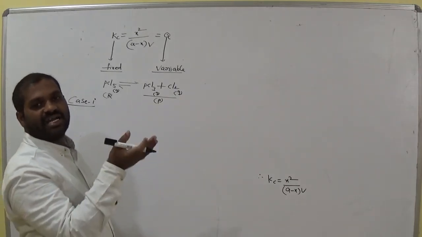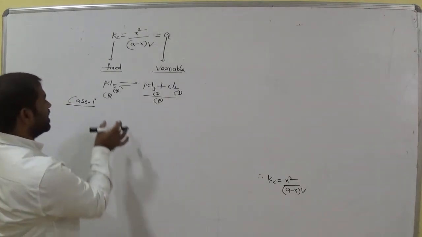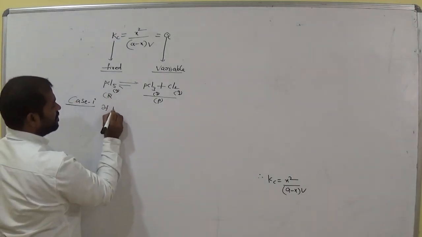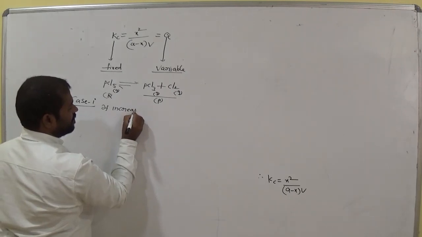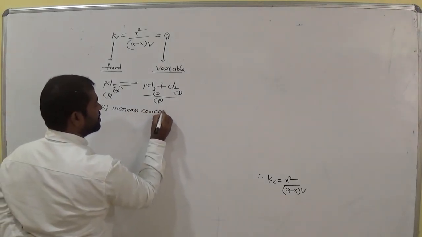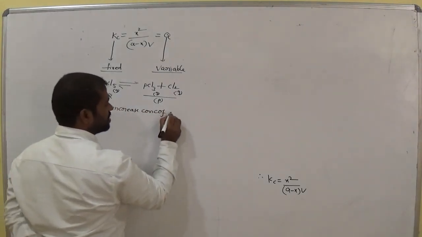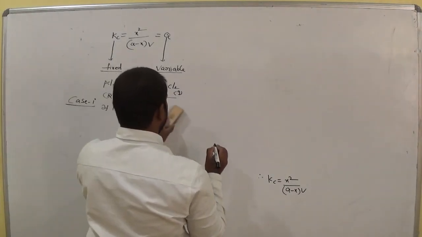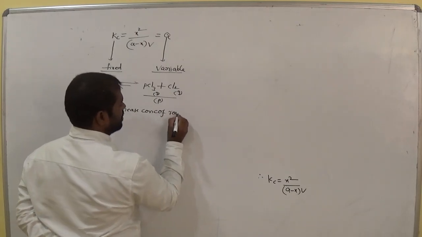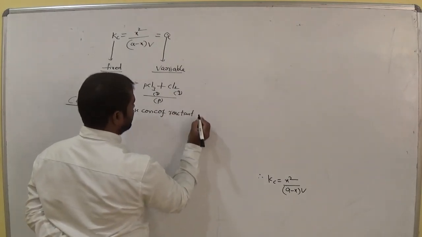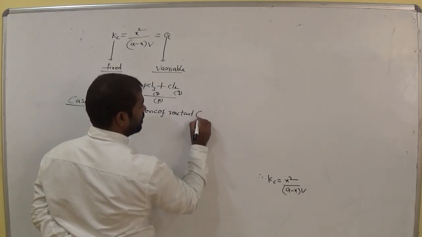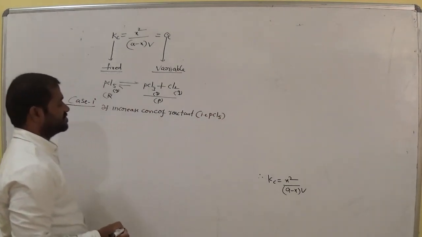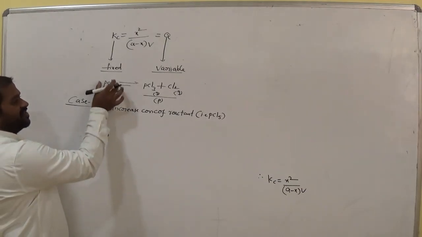Now I would like to change the concentration. Suppose we increase the concentration of the reactant, that is the concentration of PCl5.